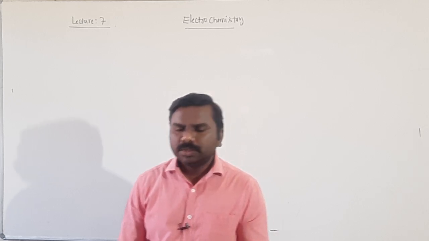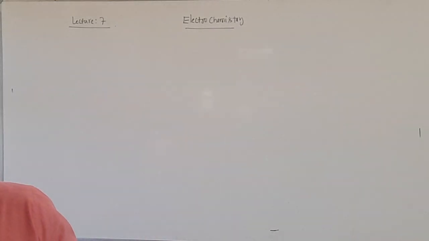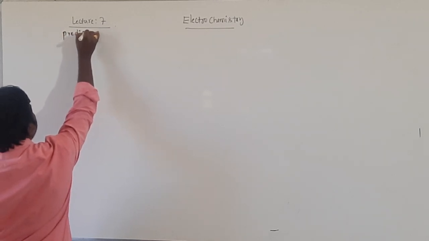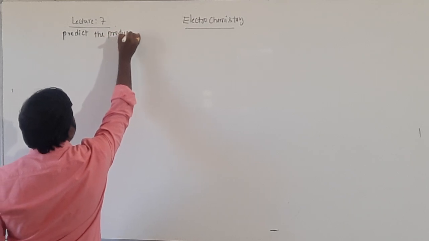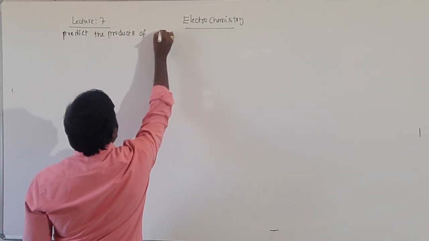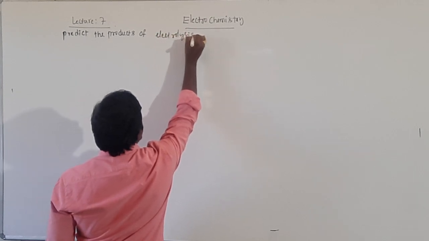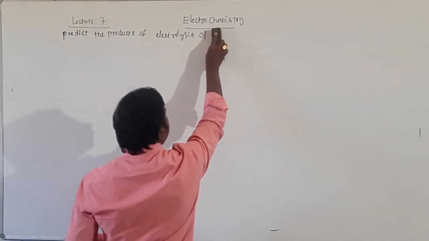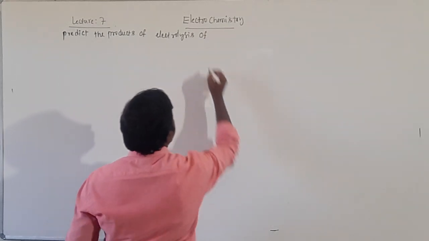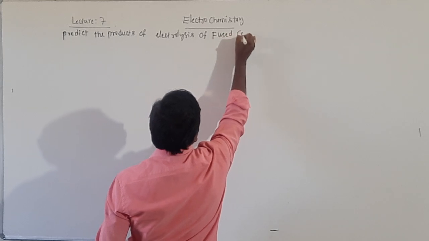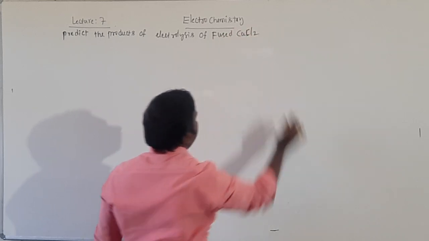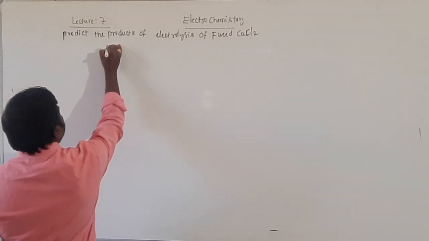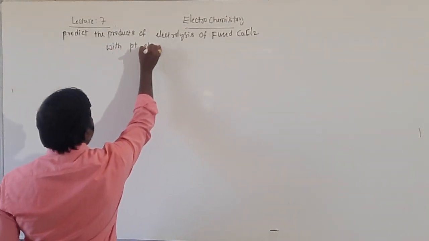Predict the products of electrolysis of fused CuCl2, copper chloride, with platinum electrodes.